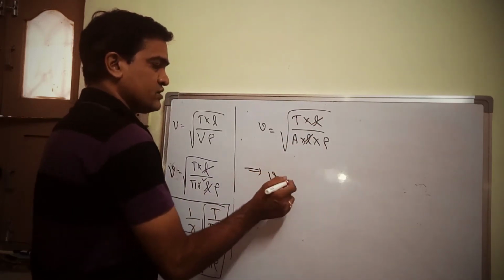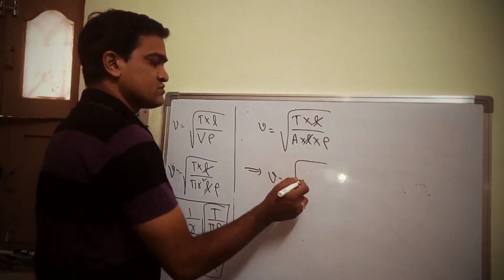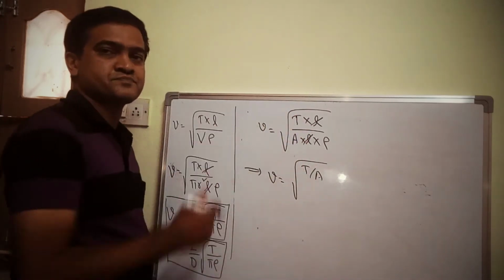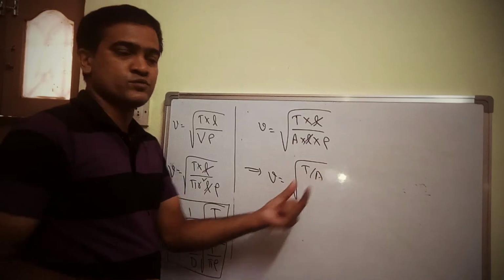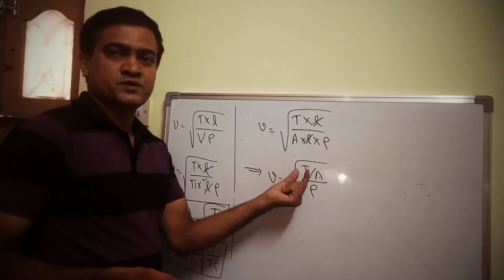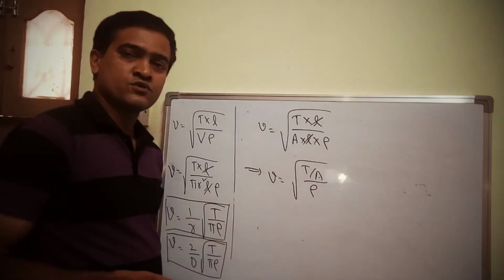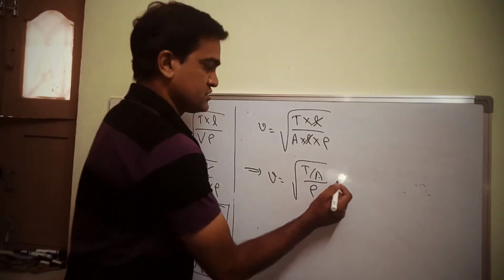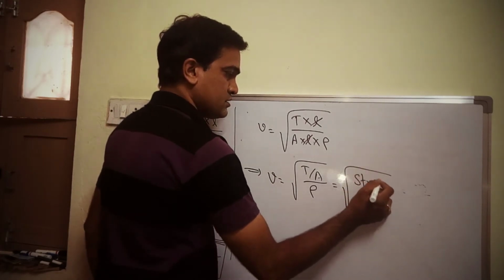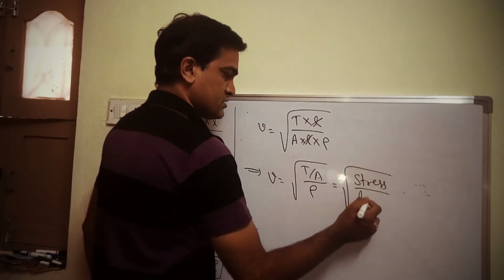So from this V is equal to root over T upon A by density. I am taking this A to the numerator, writing T by A in the numerator by density. T by A is force per unit area, which is also called stress. So this can be written as stress upon density.